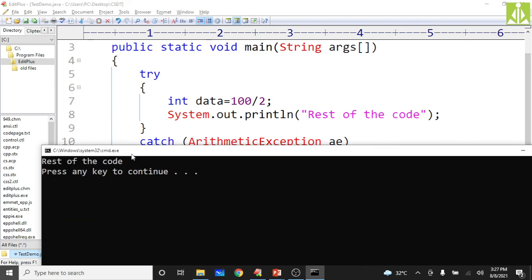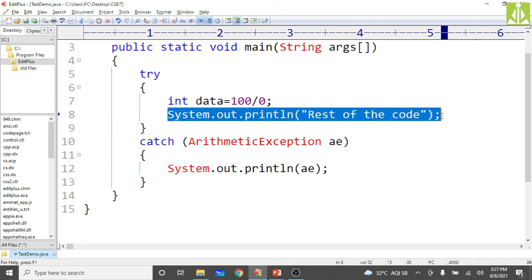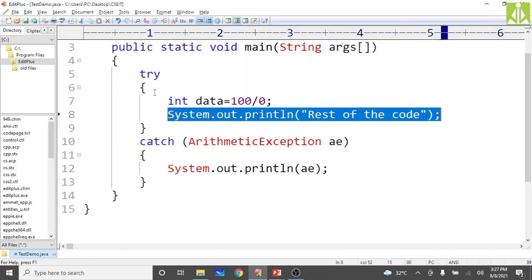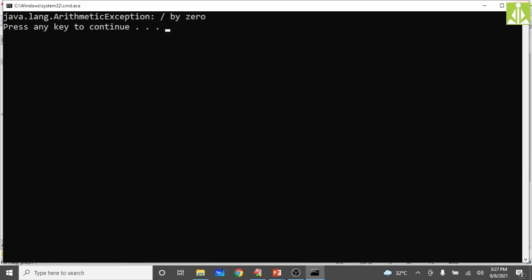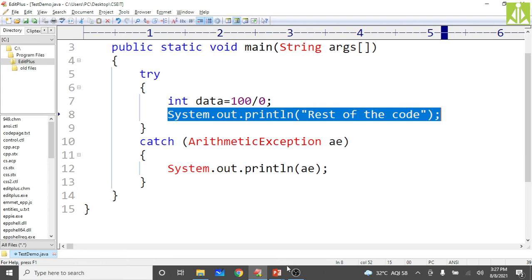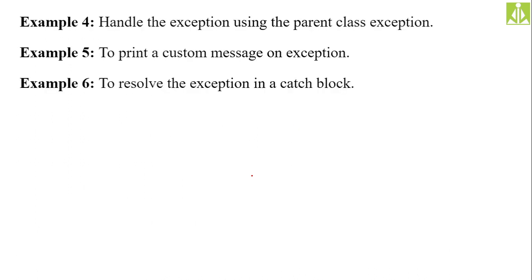So in case there is no exception, the immediate statement inside your try block will be executed. But if there is an exception, the control will be thrown out of the block. So there is no possibility of execution of this statement. This statement will be simply skipped by the control. Compile it. As you can see, the statement got compiled successfully. Now you run it to see the output. As you can see, the rest of the code is skipped. This is something about it. So that difference we have observed.